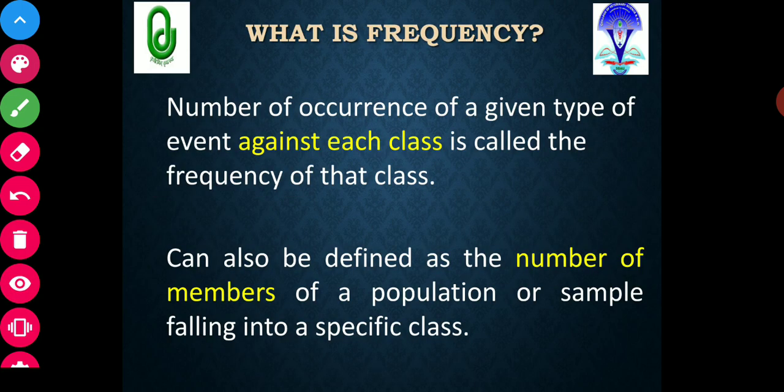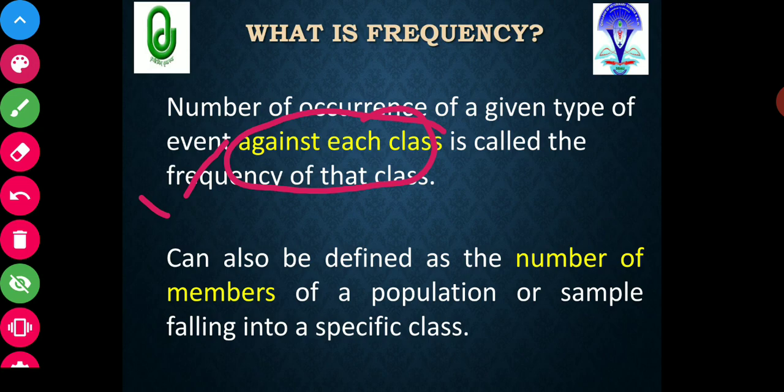Then the second one is, before classifying data, you should know what is frequency, because the classification of data is otherwise known as frequency distribution of the data. So what is frequency? It is the number of occurrences of a given type of event against each class. You classify data into different classes, and against each class the number of occurrences of a particular event is represented, and such a number is known as the frequency of that class.